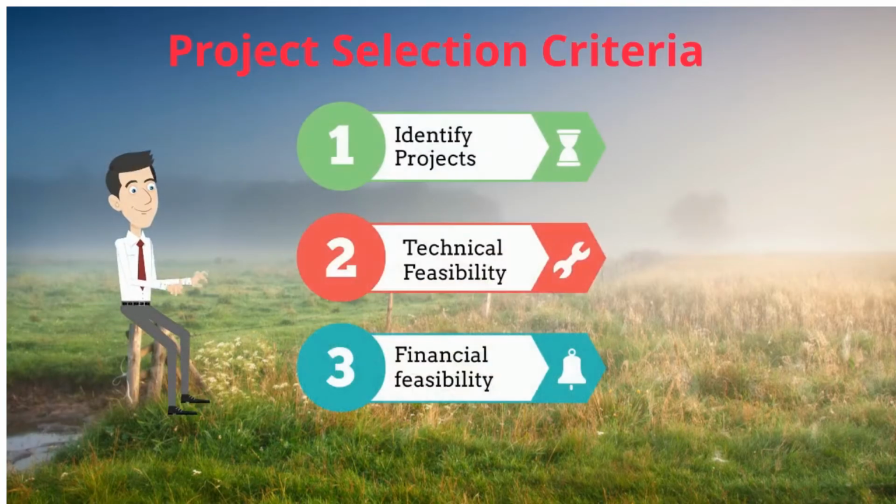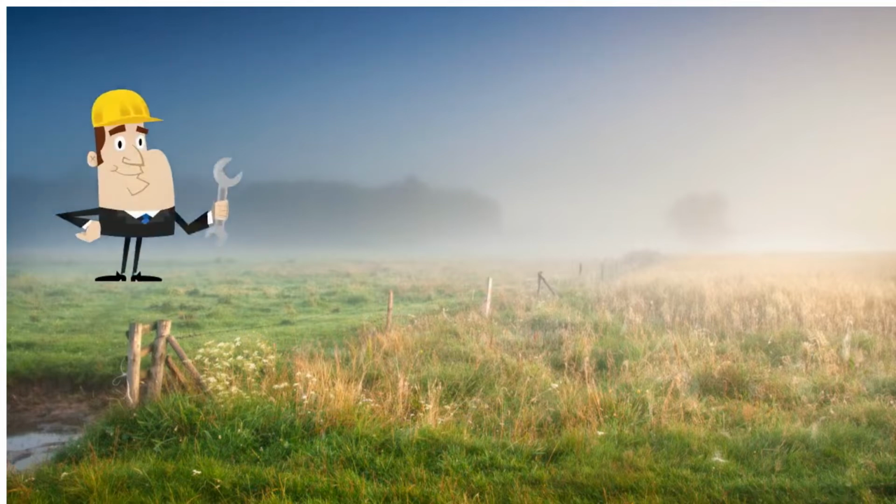Now that we have understood the definition of capital budgeting, let's try to understand how companies select or reject a project. Before undertaking a project, the company evaluates what multiple projects it can undertake. Once it decides which projects it can undertake, it does a technical feasibility assessment, where it decides whether it has the technical skill set, legal approvals and all to undertake the project. Then they do a financial feasibility where they use capital budgeting techniques to arrive at the returns derived from the multiple projects which can be undertaken. Post completion of financial feasibility, they decide which project to accept and which project to reject.